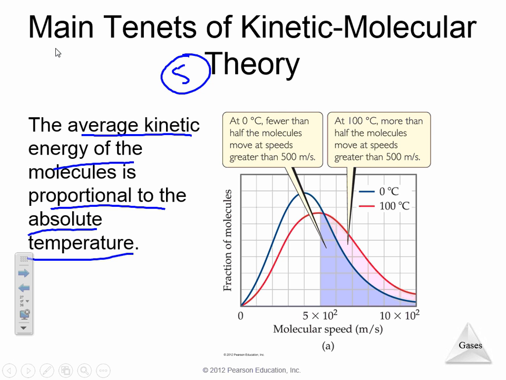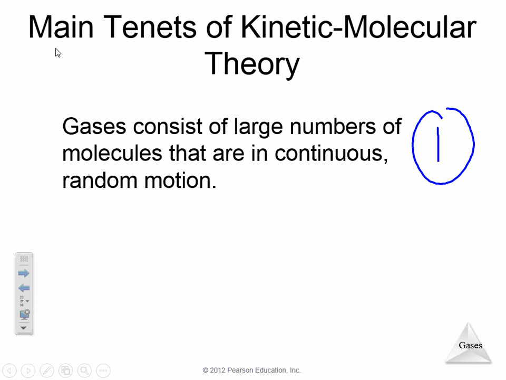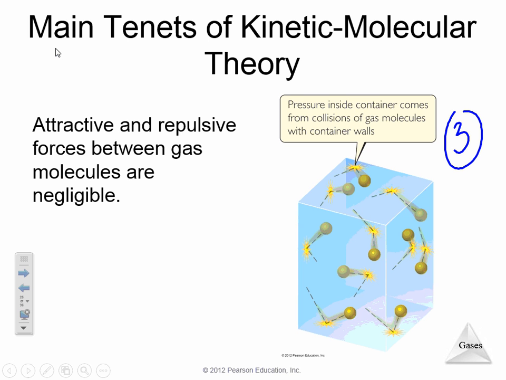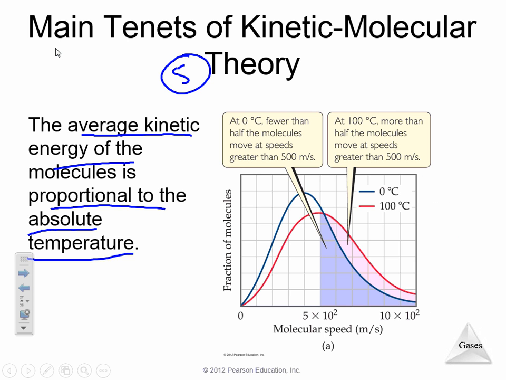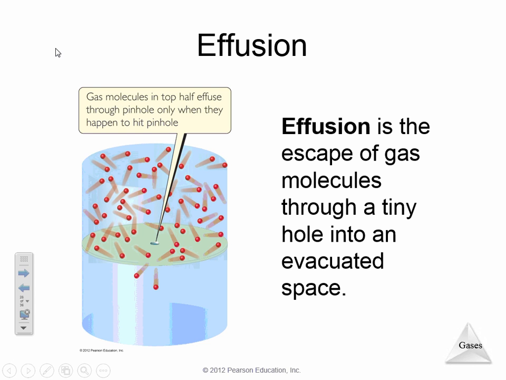And lastly, 4 and 5 I summed together into 1. The average kinetic energy of molecules is proportional to the absolute temperature. So the average kinetic energy of a sample is equal to the pressure of the gas. Make sure that you're aware of those 5 things. Gases are in continuous random motion. The volume of the container is what matters. Collisions are what we call inelastic. And the average kinetic energy of a sample is what we call temperature.